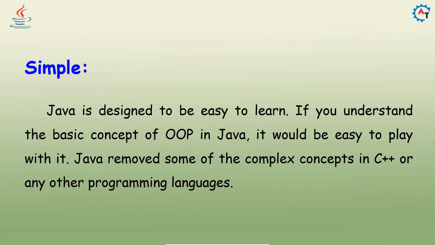Everything is object. Java removed some of the complex concepts in C++ or any other programming languages. So because of that, Java is simple.